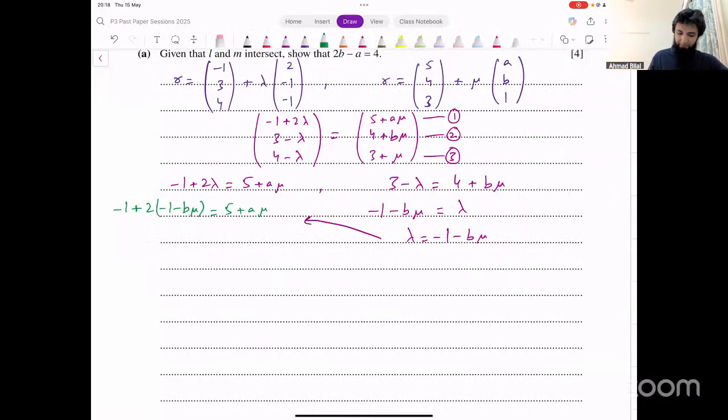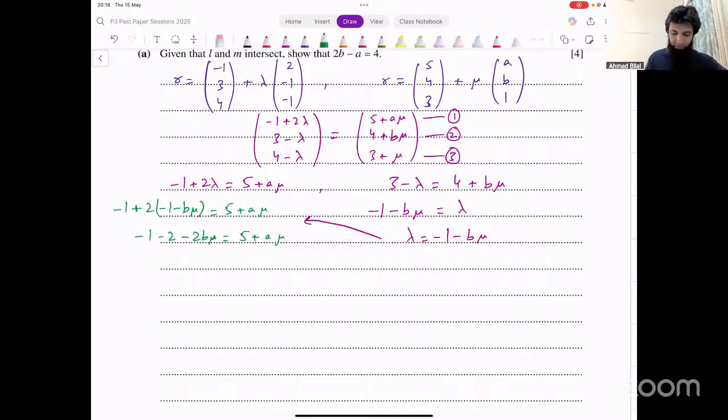Right? Let's simplify this. -1 minus 2 minus 2B mu equals 5 plus A times mu. Okay, let's just confirm if the working seems okay. -1 plus 2 into (-1 minus B mu) equals this.